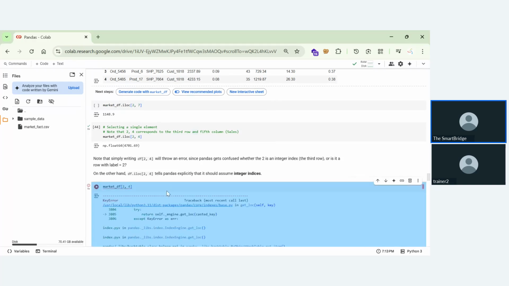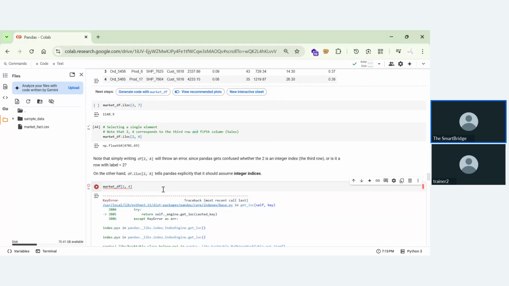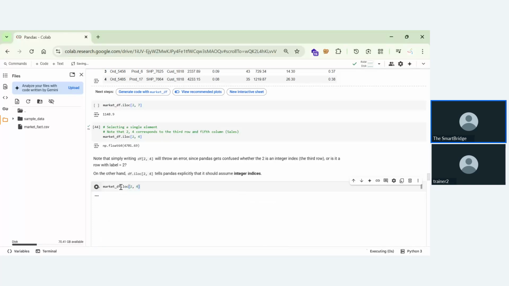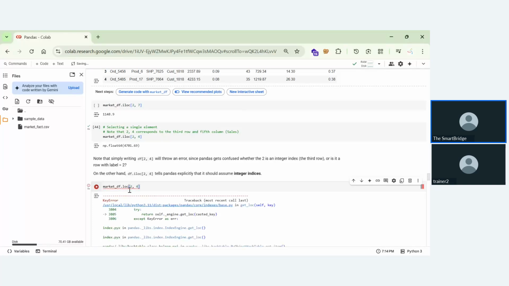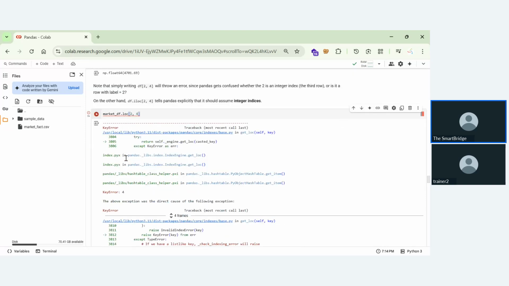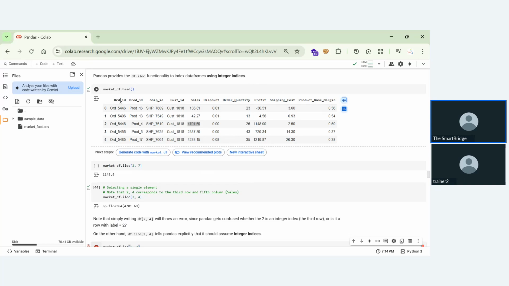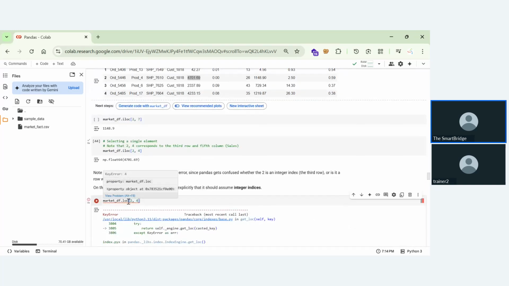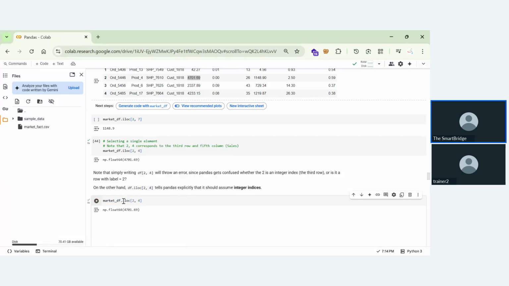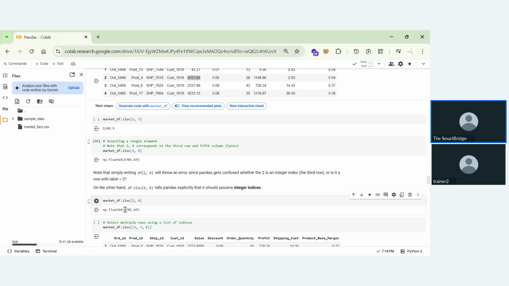If you run this cell, you're getting an error because you're not defining anything. Coming to here, you're defining something. If you define dot loc, it might run, but it will also give you an error because in the location we are not getting any column name, and the row name is 2 comma 4. But if you give it as iloc, then it will give you the output as 470169.